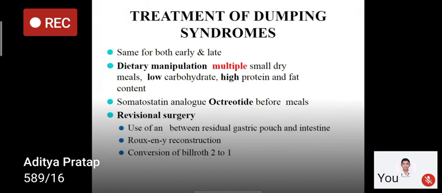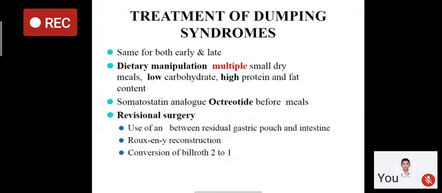First is dietary manipulation. Multiple small meals are given, which have low carbohydrate content and high protein and fat content. To decrease secretion, we can give a somatostatin analog like octreotide injections subcutaneously before meals. And revisional surgeries can be done, like Roux-en-Y anastomosis or conversion of the gastrojejunostomy to gastroduodenostomy.